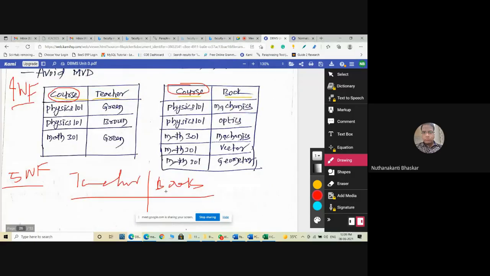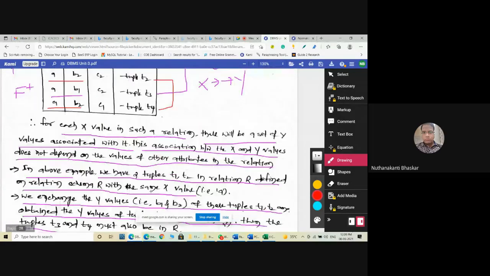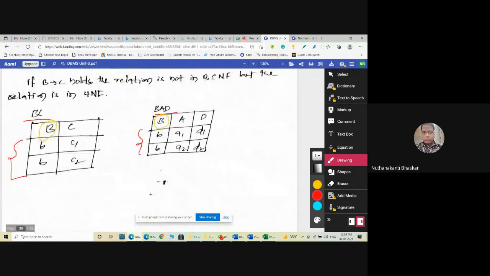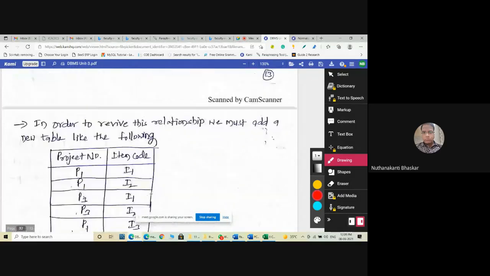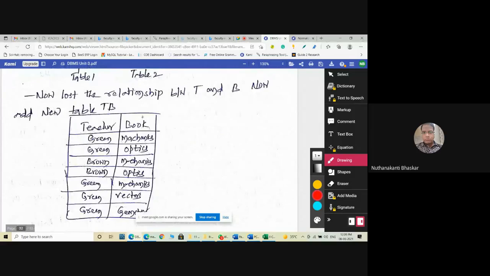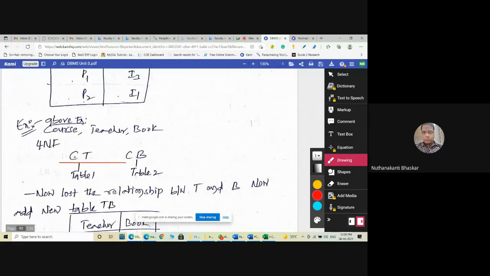Understand? All of you understand? This is the intention of the fifth normal form. It means we need to take all the combinations as a result. That is the fifth normal form. So that is why we have taken teacher and book here, extra along with those two. Course-teacher is there and course-book is there already after fourth normal form.